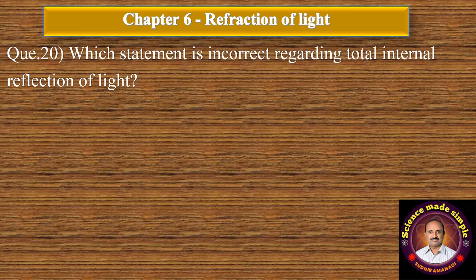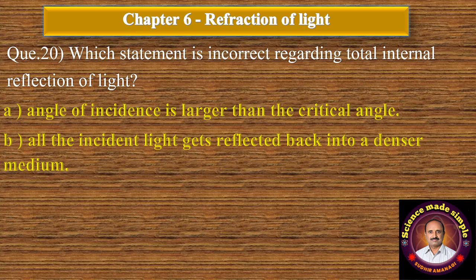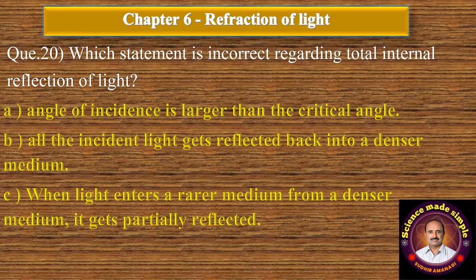Question number 20. Which statement is incorrect regarding total internal reflection of light? Option A, angle of incidence is larger than the critical angle. B, all the incident light gets reflected back into the denser medium. C, when light enters a rare medium from denser medium, it gets partially reflected. Correct answer is when light enters a rare medium from a denser medium, it gets partially reflected. This is the incorrect statement regarding total internal reflection of light.